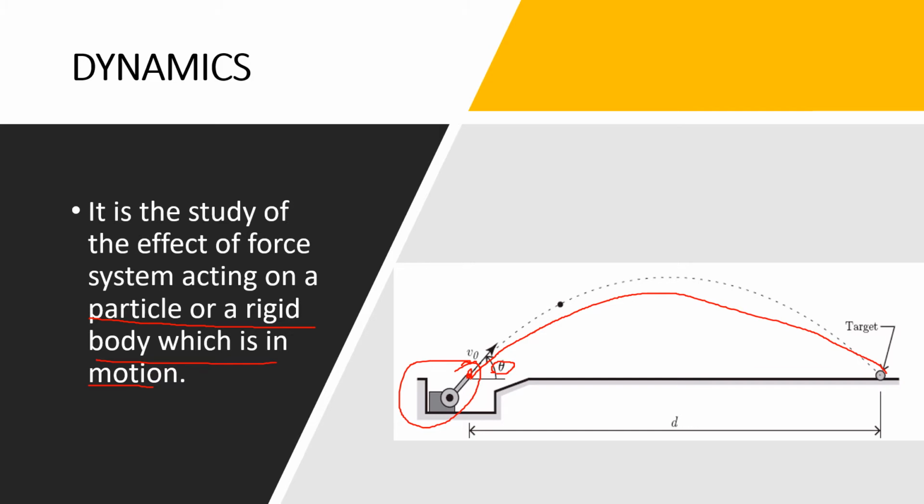Now here I am doing analysis of forces that are acting on this cannonball, and this cannonball is changing its position with respect to time. Such type of analysis where the body is in motion is called dynamics. So from this part it's very clear: when the body is at rest, it falls under statics. When the body is under motion, it falls under dynamics.